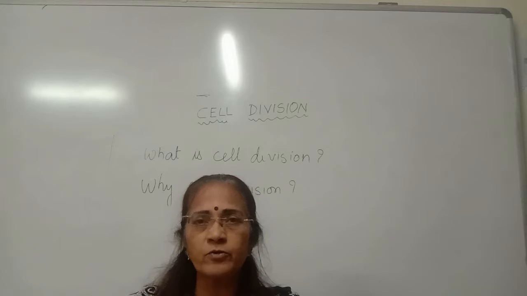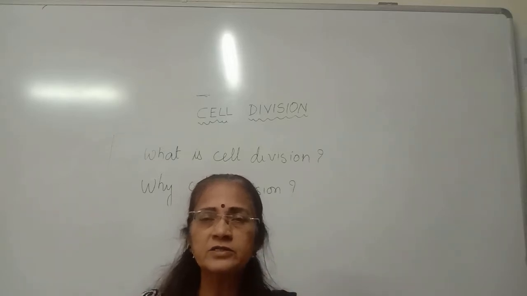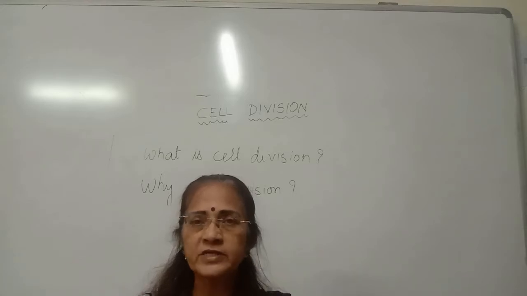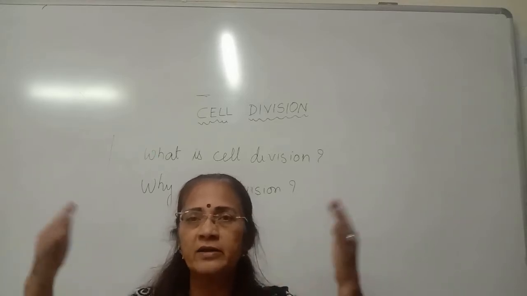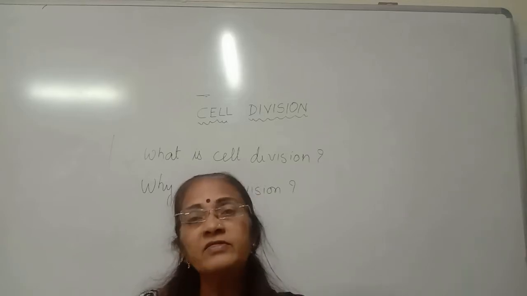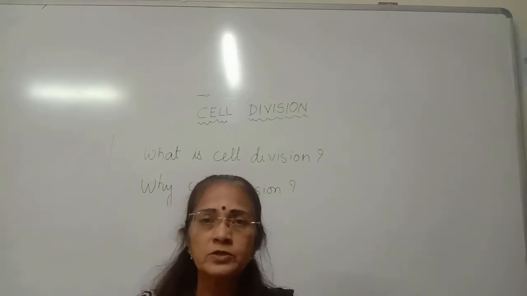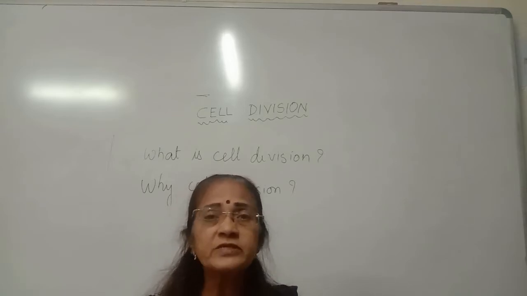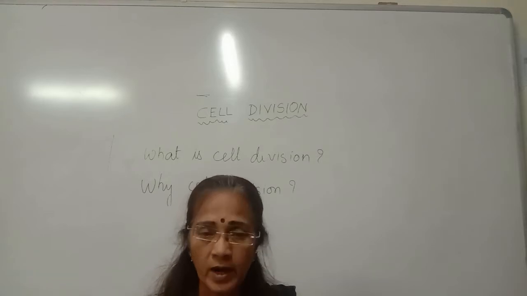Again those two cells are going to divide, so total 4 from 1. First 2 cells form, then 4 cells, and again 4 cells will be dividing, and again 8. So this way the cells go on getting added, and this is how the body grows. So for growth of the body, especially, cell division is required. The second reason for why cell division is required is,